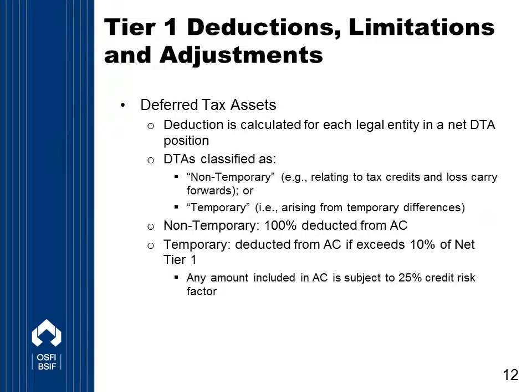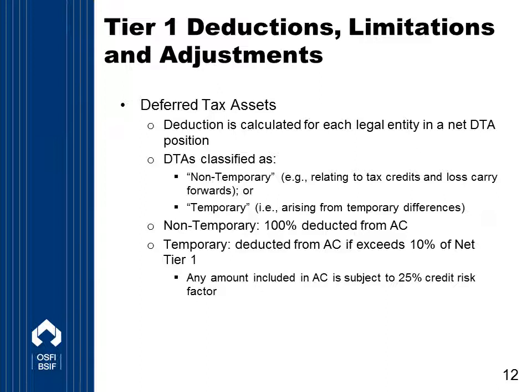If we move on to look at DTAs or deferred tax assets, the LICAT breaks down DTAs into two types. The non-temporary DTAs, for example, those related to tax credits and loss carry-forwards, and temporary DTAs, which are those arising from temporary differences. A non-temporary DTA bears more uncertainty.